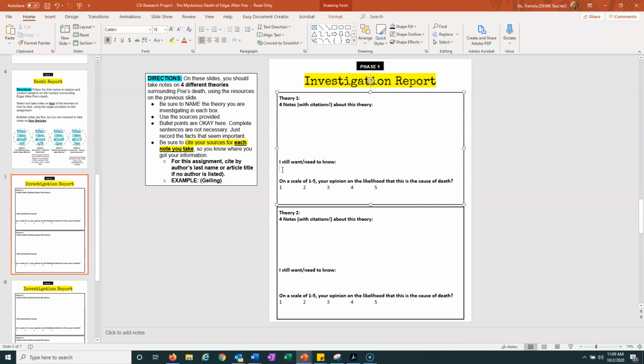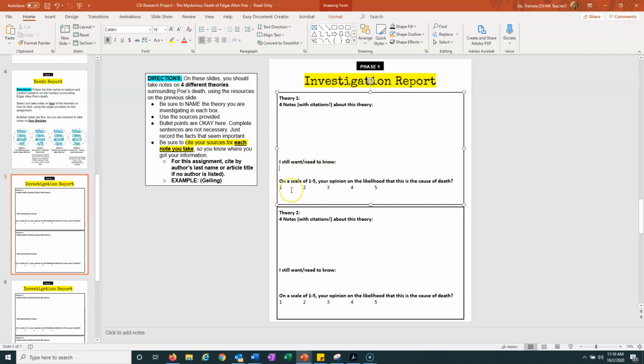Basically, these are any questions that you still think you need to know. Whether there's really not enough information, I really want to know what happened with this, or if there were other people there, or I want to know what medical care was like back when Poe died, right? There's all kinds of things you can ask, but basically any questions you need to know are right there. I'm going to tell you, you have to put something here. It can't be, there's nothing I don't need to know, right? There's always questions. So there has to be at least one question there.